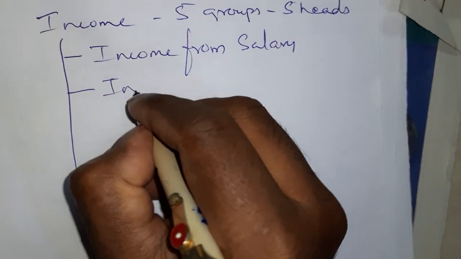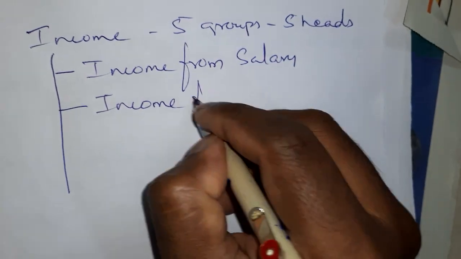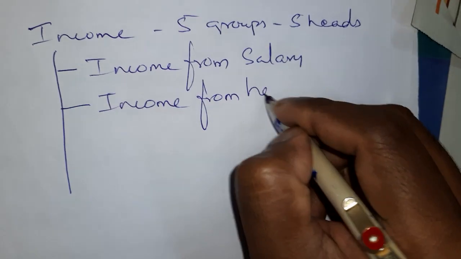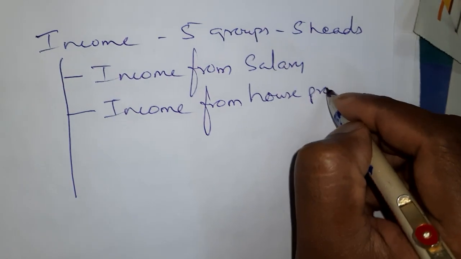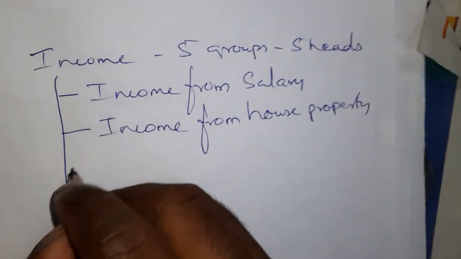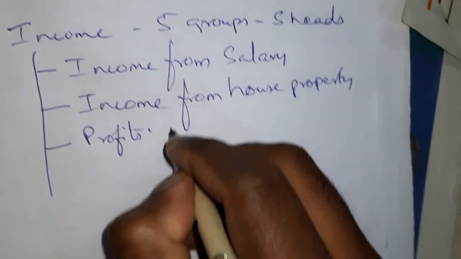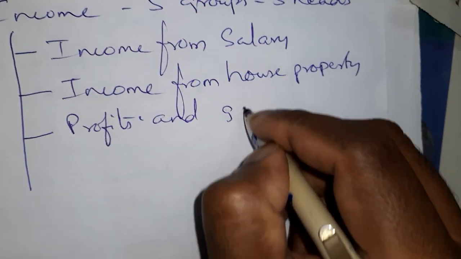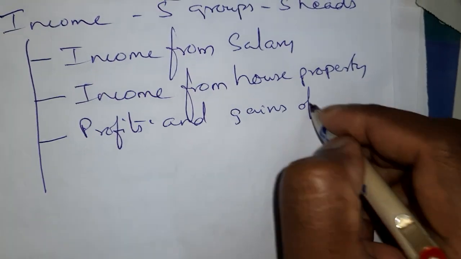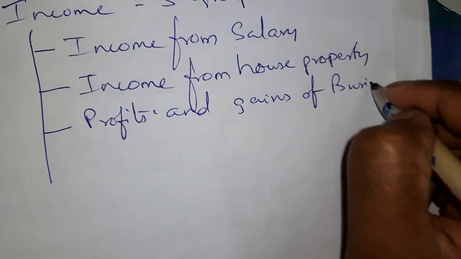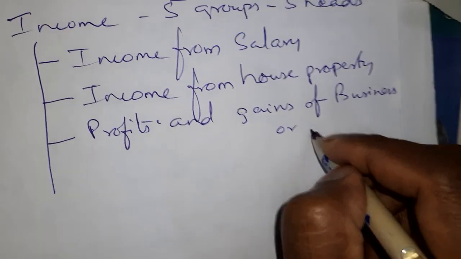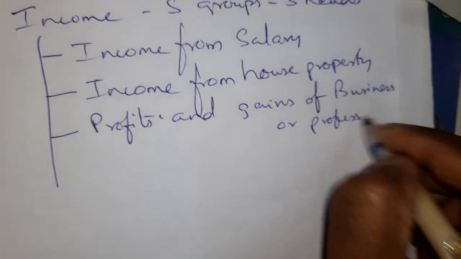Second one is income from house property. Third one, profits and gains of business or profession.